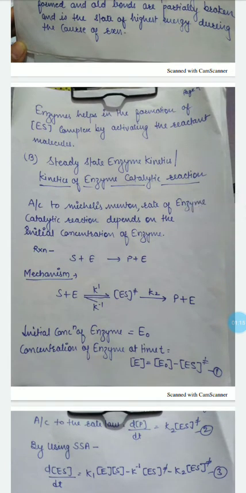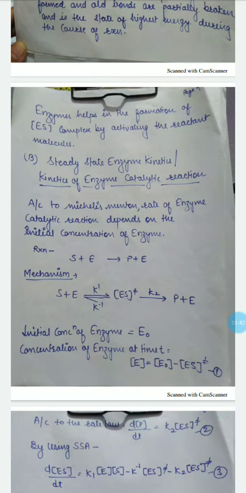According to Michaelis, rate of enzyme catalytic reaction depends on the initial concentration of enzyme. To prove that, here we take a reaction in which substrate reacts with enzyme and gives product plus enzyme. The mechanism states that it is divided into two parts. First one, when substrate reacts with enzyme and gives enzyme substrate complex.